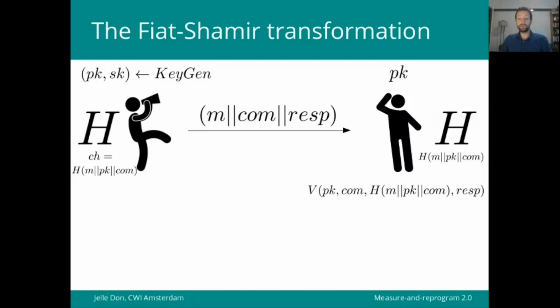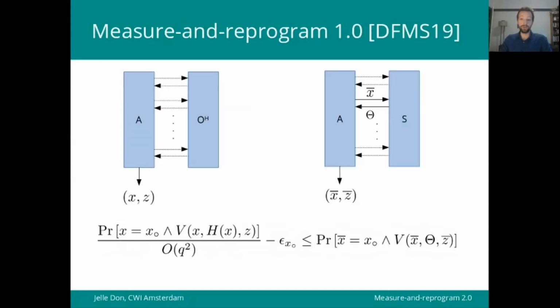Well, to prove this construction secure in the QROM, Fehr, Majenz and Schaffner in 2019 presented the Measure-and-Reprogram technique, which is basically the same as the multi-input version, which I already presented to you. Except that now the output of the adversary is just this single hash input x along with c.